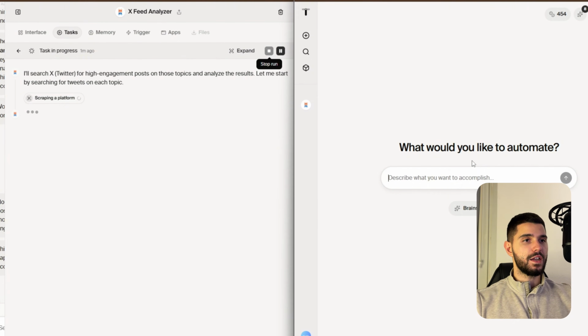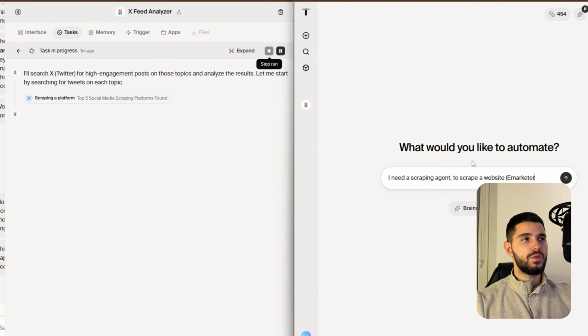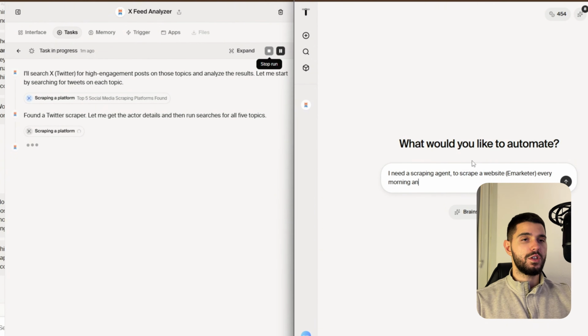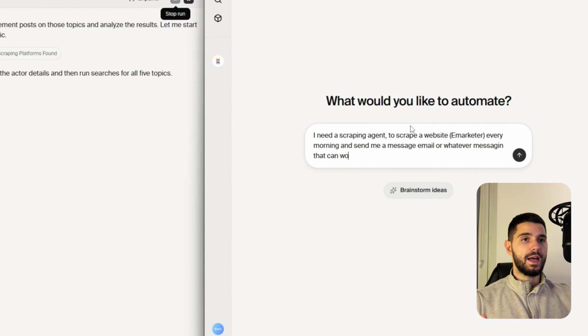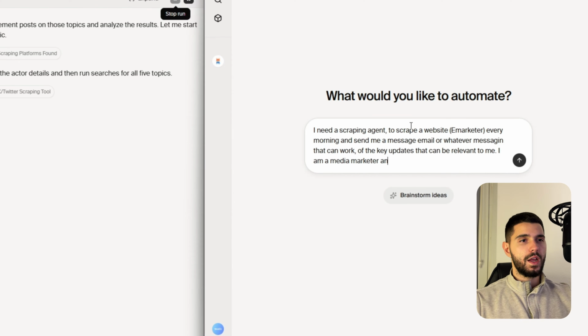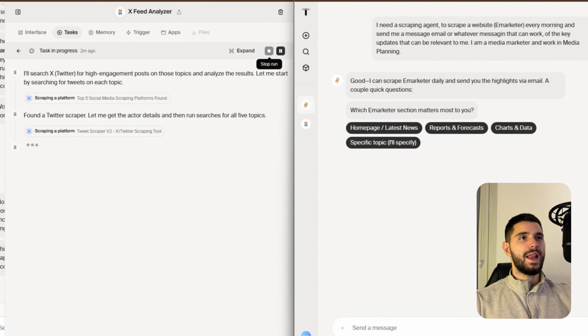And right now, for the second agent, I wanted to build a specific one. From my experience, I work in, let's say, programmatic advertising. eMarketer is really well-known news data for marketing. So what I wanted to do is create an agent to update me on the latest news in some specific areas that I want to follow. For this prompt, I just said, okay, I need a scraping agent that scrapes this website, eMarketer, every morning and sends me an email, or whatever messaging that can work, on the key updates for this key industry, correct? And so it asks me some questions.